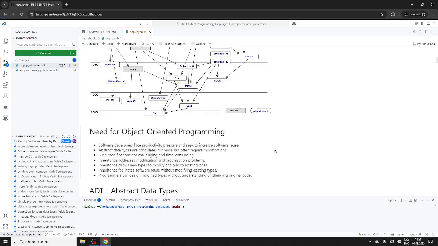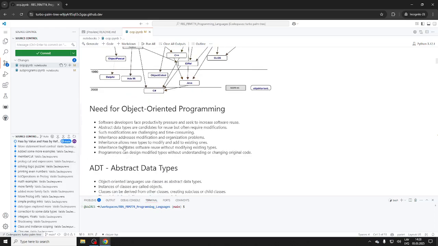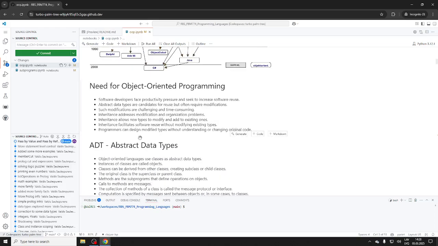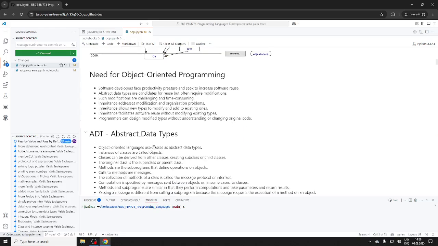So there are a couple of good ideas. You can design modified data types. This idea of a black box: you don't necessarily have to know what's inside the black box, but you can use it. You can use the methods, and you have the data. Very powerful ideas. So we need ADT. Well, I wouldn't say needed, but a class is sort of like an ADT, an abstract data type.